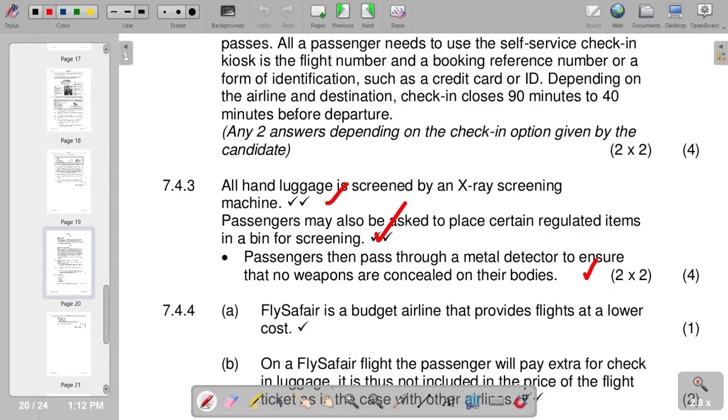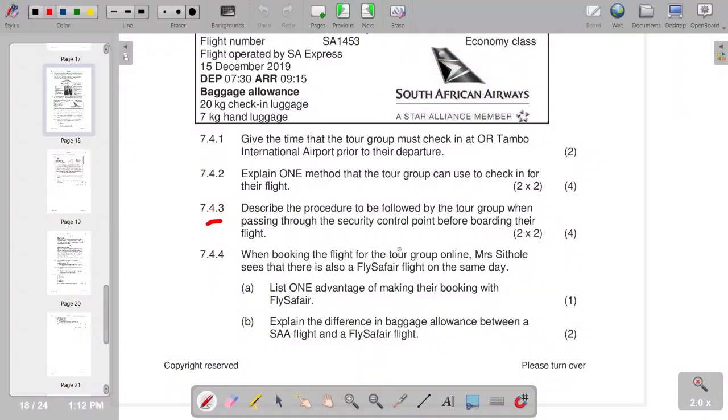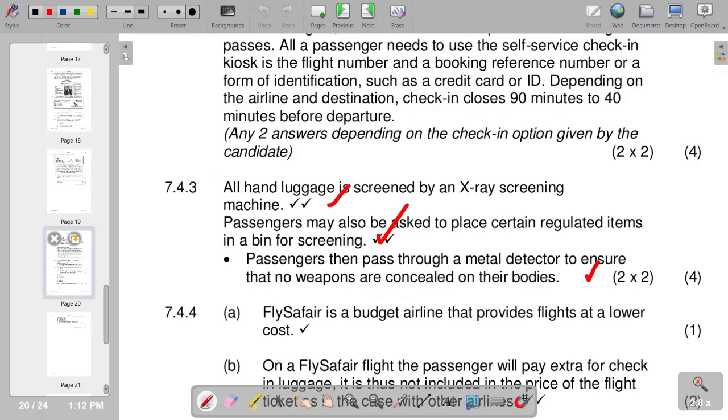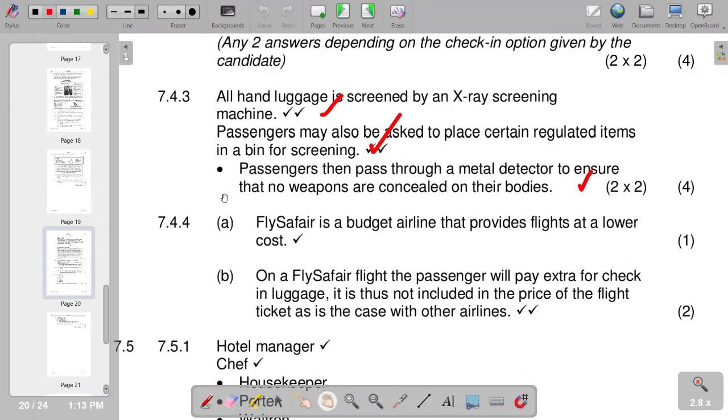So basically, that's the point that we have in terms of 7.4.4 A. On B, it requires you to explain the difference.